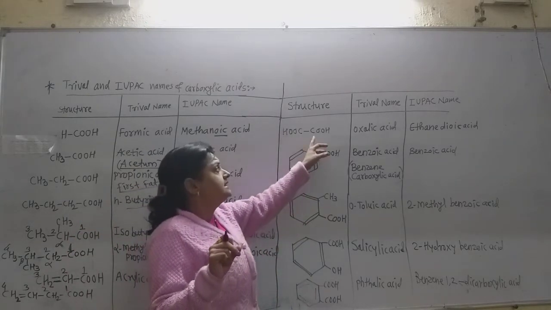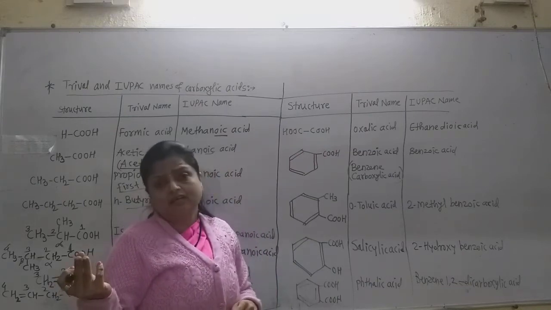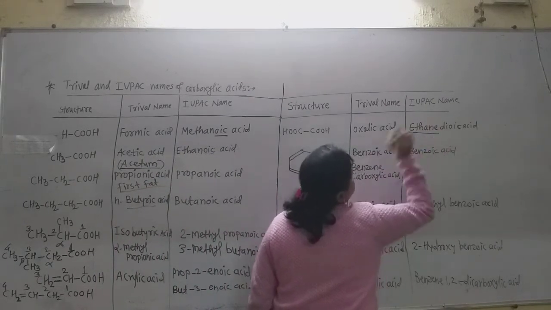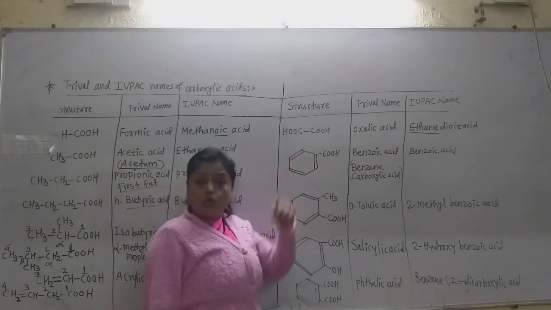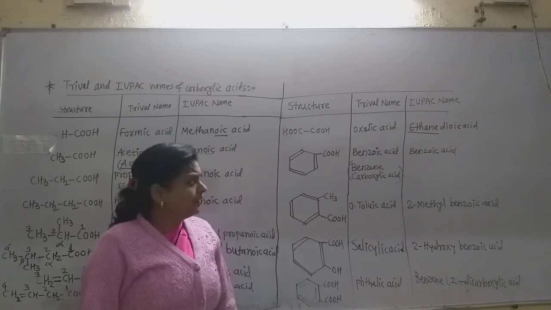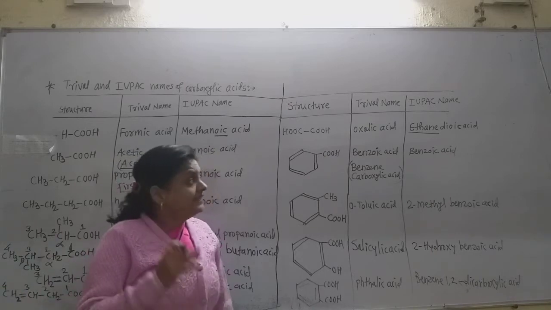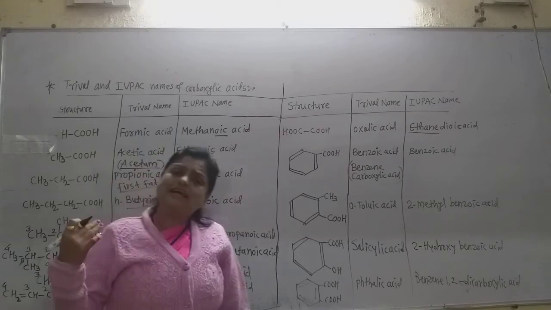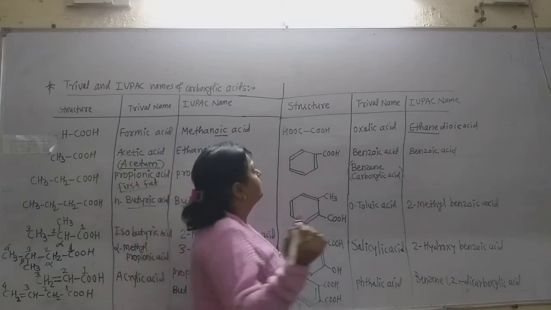Now see here, this is the 2 carbon containing acid. So the parent alkane is ethane, because in ethane there are 2 carbon atoms. So write the word ethane completely here. Remember that. And then as there are 2 COOH groups, write down di for the 2 COOH groups, and only write down the suffix -oic and again the word acid. So it is ethanedioic acid.